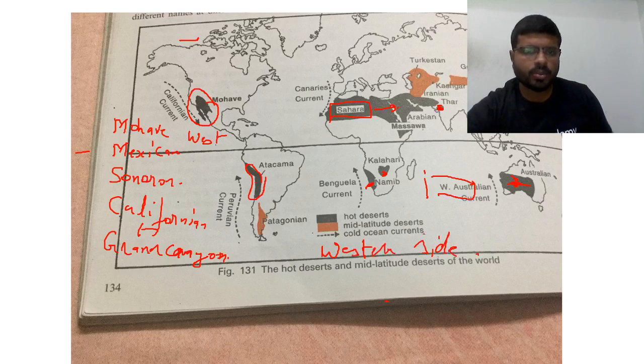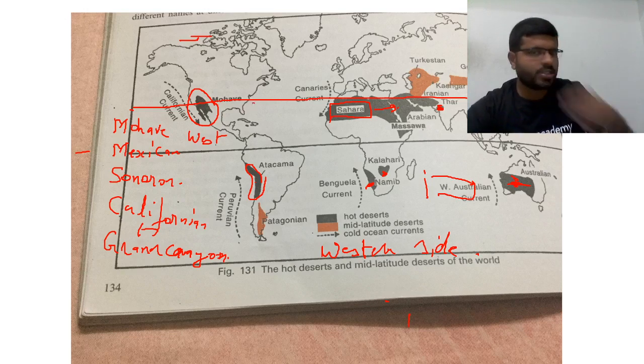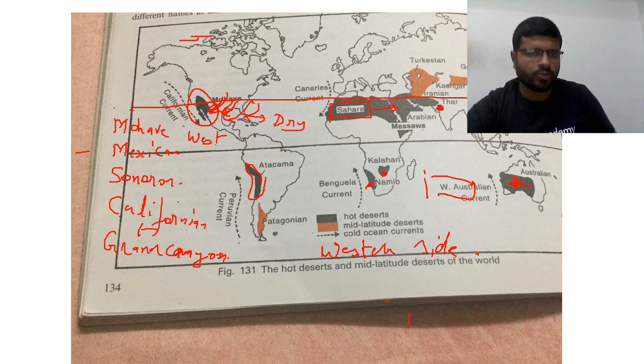Why? Because of this belt. Now trade winds, if they are blowing here, in which direction are they blowing? Northeast. So if they are blowing in the northeast, by the time they come towards this area, they become dry. There are no wind systems in this fashion here. Winds are coming only in this fashion.